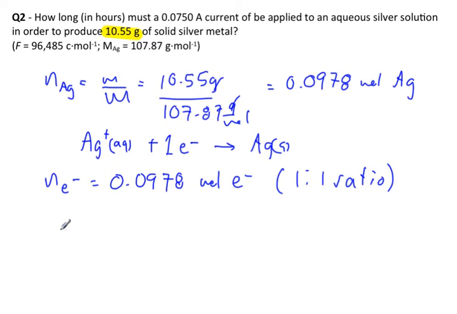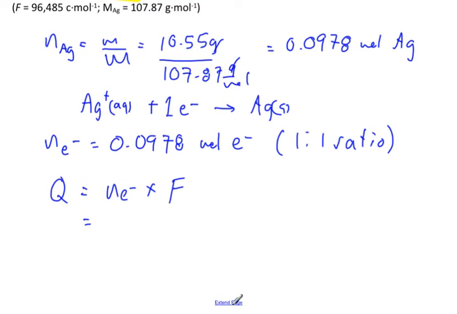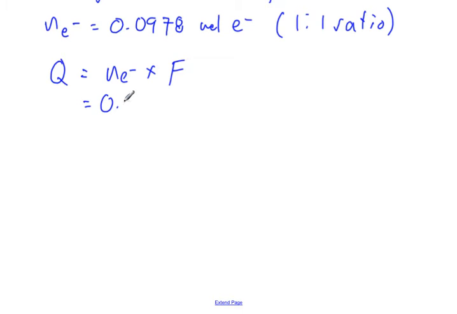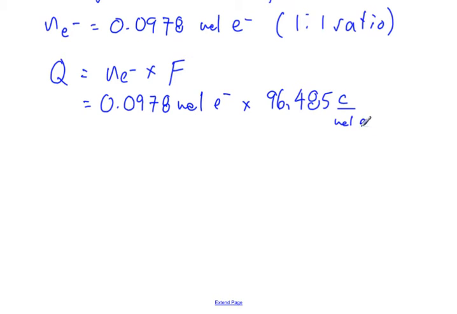Next, I'm going to find Q, total charge. I have my moles of electrons, so to find Q I use the Faraday constant. So it's number of moles of electrons times the Faraday. That is going to be 0.0978 moles of electrons times the Faraday, which is 96,485 coulombs per mole of electrons. So moles of electrons divide out. I'm left with a total charge in coulombs, and this is 9,436 coulombs. So there we go.